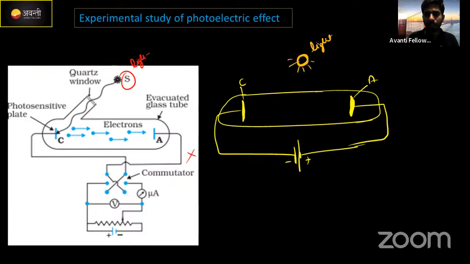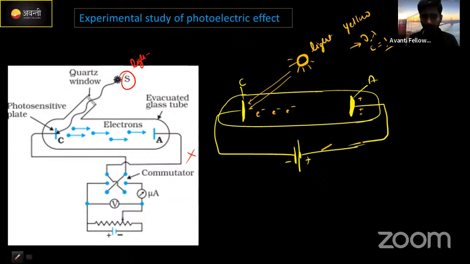Which one? Yellow. Already I told you it has a frequency, a wavelength, and a separate energy too, 10 electron volt I took here. Correct now? When light is illuminated on this metal plate, electrons start to move towards the positively charged plate. Correct now? Previously, actually, at that moment electric current is not known.